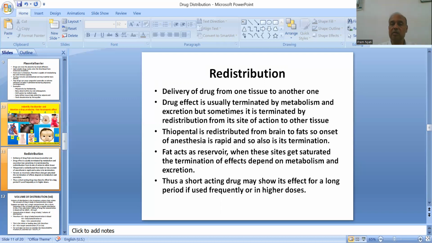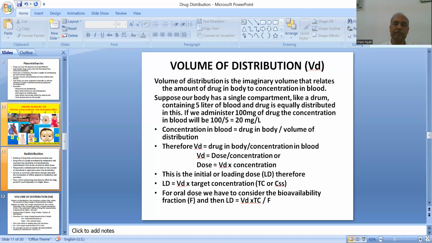Fat acts as a reservoir. When these sites get saturated, the termination of effect depends on metabolism and excretion, and thus a short-acting drug can show effect for a long period if it is used frequently or in higher doses. That's why thiopental sodium is not used by intravenous infusion. It is used only for induction of anesthesia, not for maintenance.